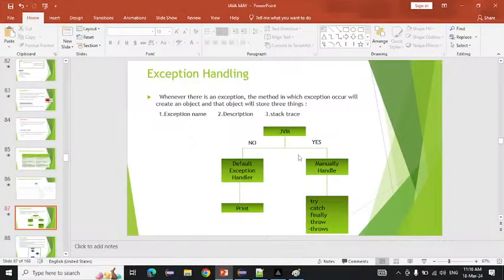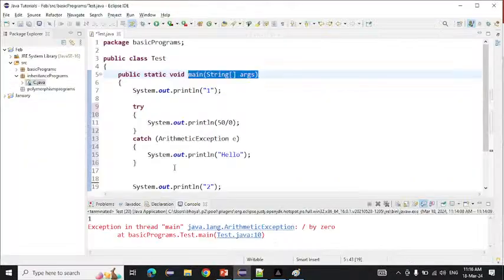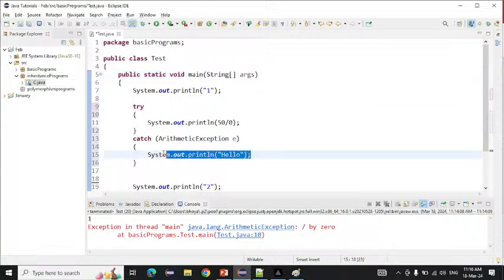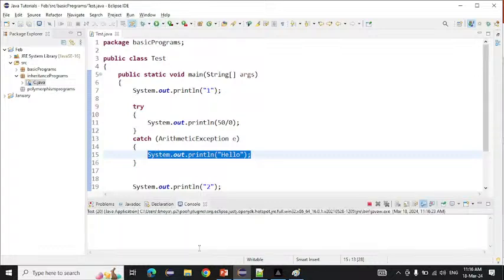So now what it will do is come here, and whatever we are writing in the handling code will be printed on the console. What we are writing in the handling code is hello, so it will print hello on the console. If I run this, see, hello is printing on the console.